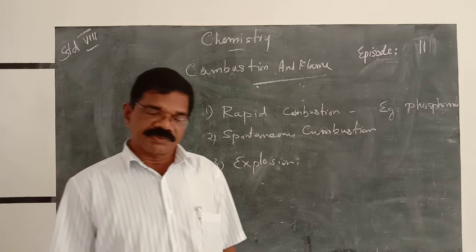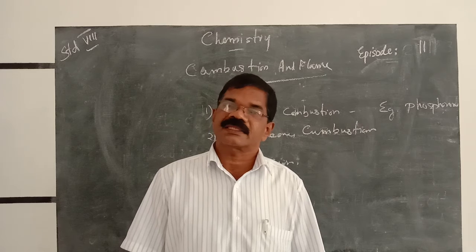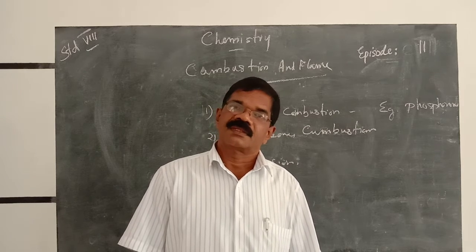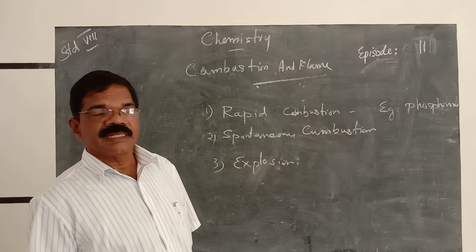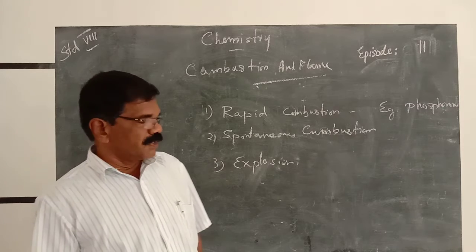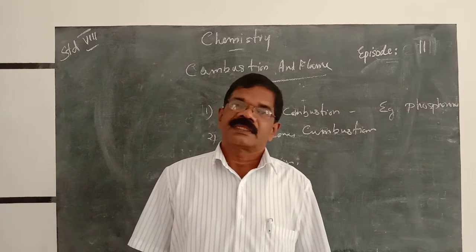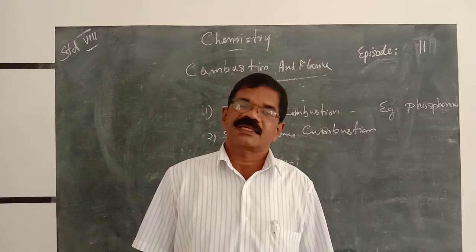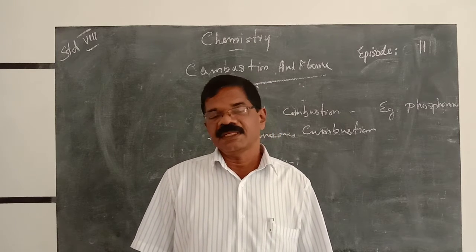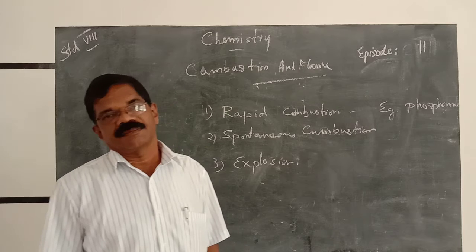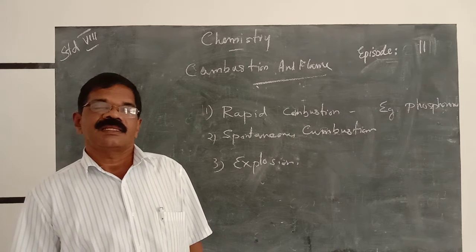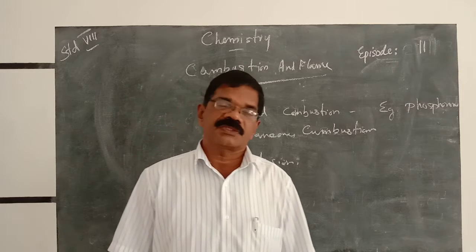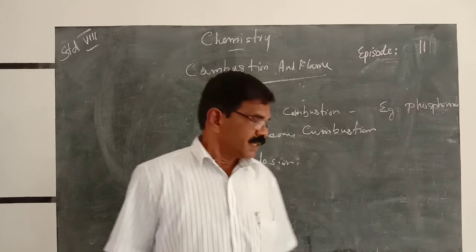That is rapid combustion. Then there is spontaneous combustion. In our home, cooking gas. When we produce a flame near the gas, it undergoes combustion quickly. It is known as spontaneous combustion.